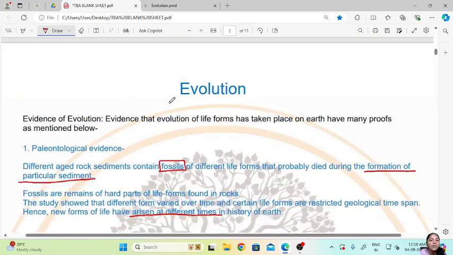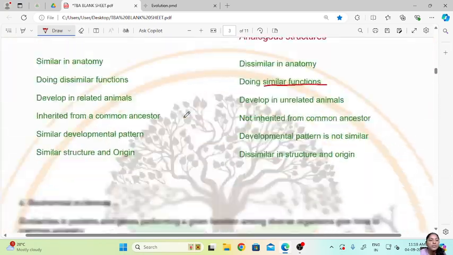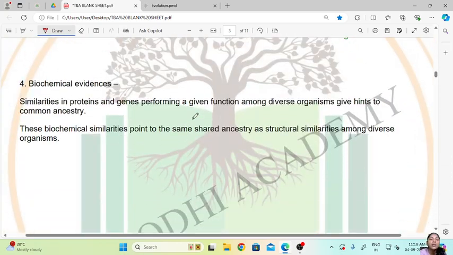Then another evidence of evolution of life forms is the biochemical evidences. So similarities in proteins and genes performing a given function among diverse organisms give a hint towards common ancestry. So when the proteins and genes perform the same given function among various different organisms, this also gives us a hint about common ancestry.